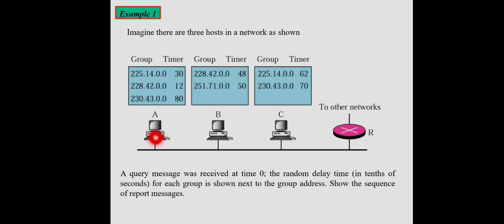You can see an example here. Three different hosts are there and a multicast router is there. Each host maintains a list which contains the group IDs in which this host is a member, and for each group it sets a timer. Thus for this group the timer expires after 30 seconds, for this it expires after 12 seconds, like that. You can see here that in group 228.42.0.0, A and B are members. Multiple members will be there in each group, and different timers are set.